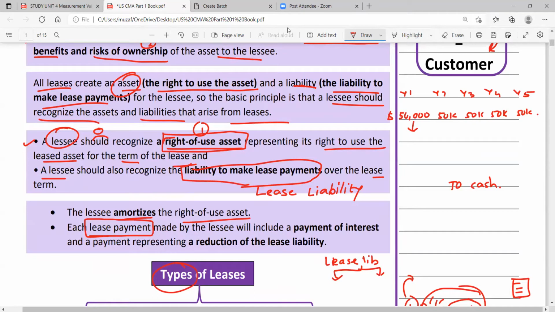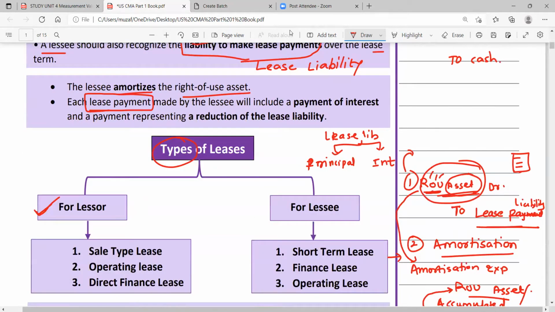Why? Because it will include one interest portion. First, it will include the principal portion, and second, it will include the interest portion. Principal portion means whatever the lease installment is, the installment amount. That is lease payment. Lease liability.